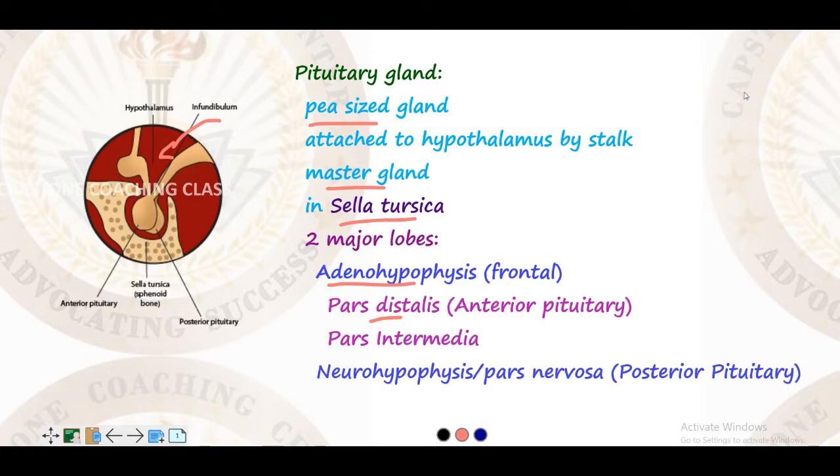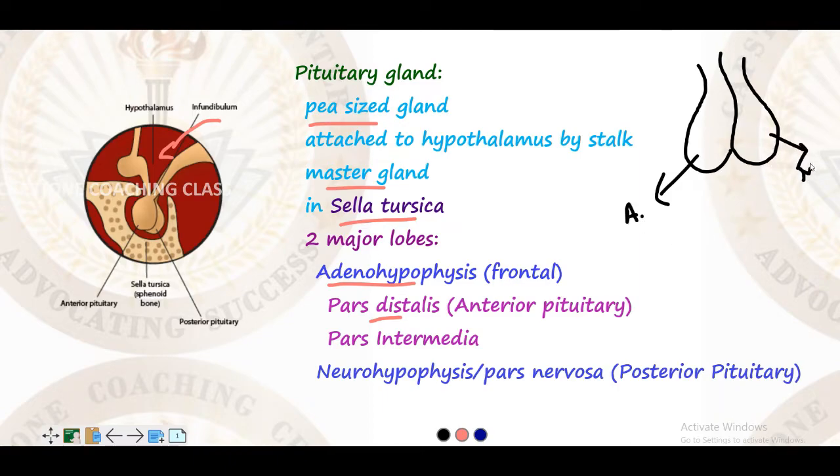So for example, if we say that this is the pituitary gland, this is the adenohypophysis, and this is the neurohypophysis. This whole lobe is the adenohypophysis. Now this is the pars distalis or anterior pituitary. This fused part here is the pars intermedia. All of these have their own functions and produce their own hormones, which we'll discuss now.